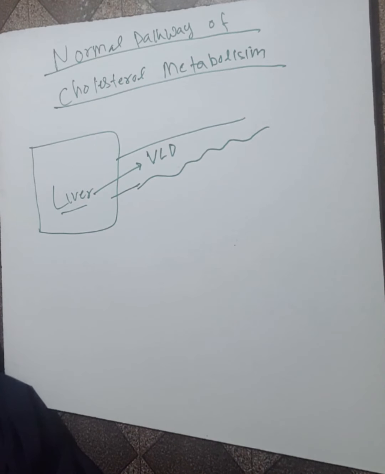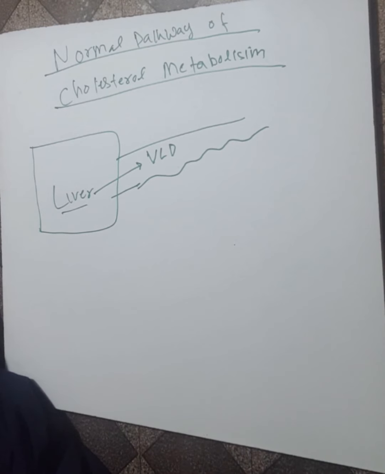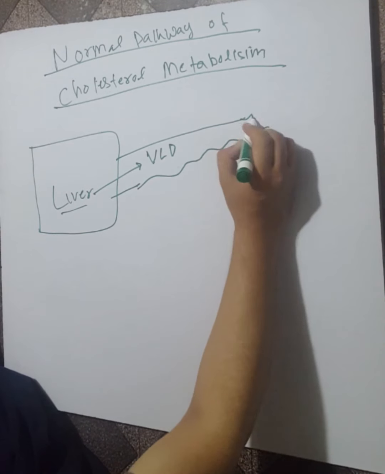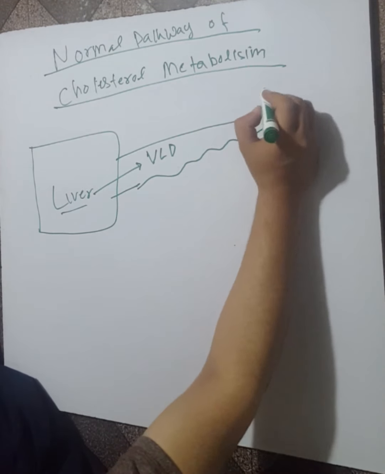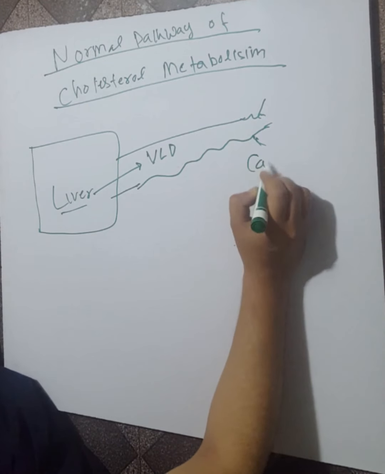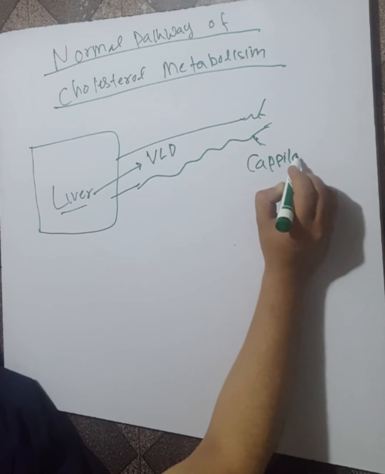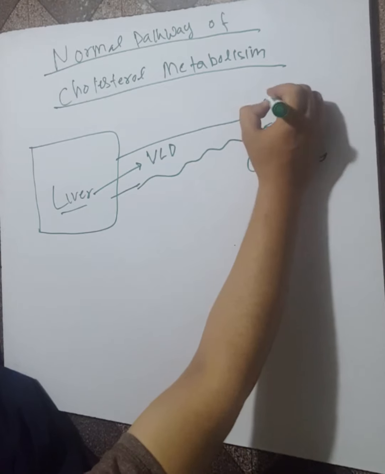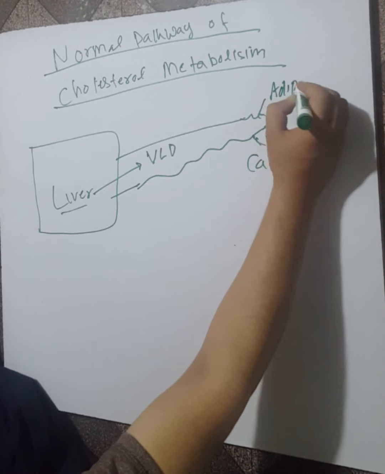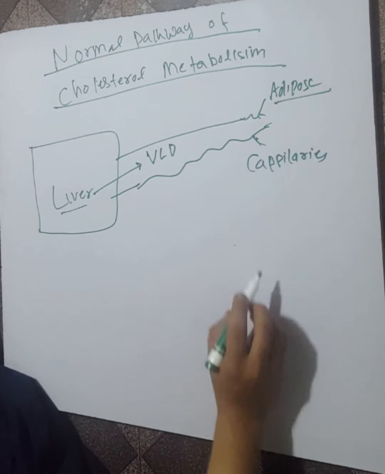The VLDL circulates in the bloodstream, and finally it reaches the capillaries and adipose tissue.